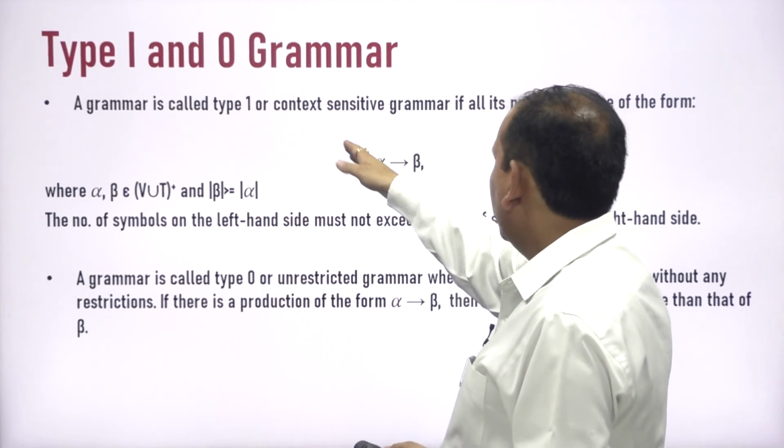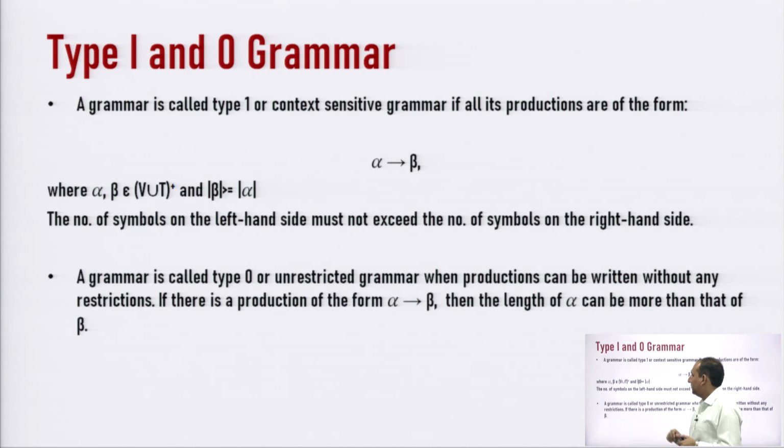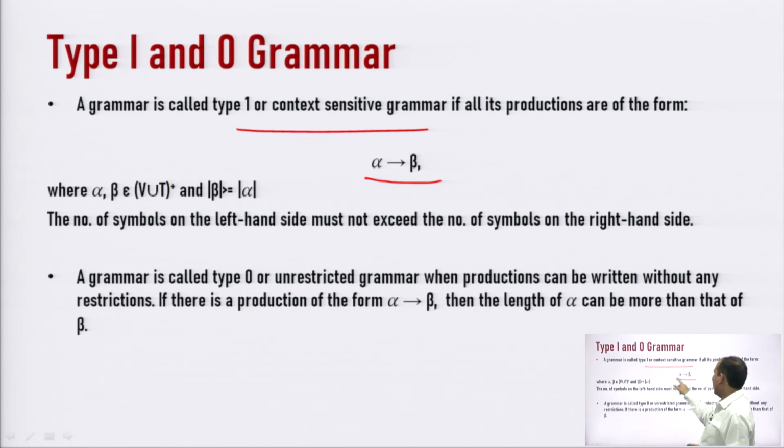A grammar is called type 1 or context sensitive grammar if all the productions are of the form alpha into beta, where alpha and beta belong to V union T plus, that is, variables union terminals, and the length of beta should be greater than or equal to the length of alpha.